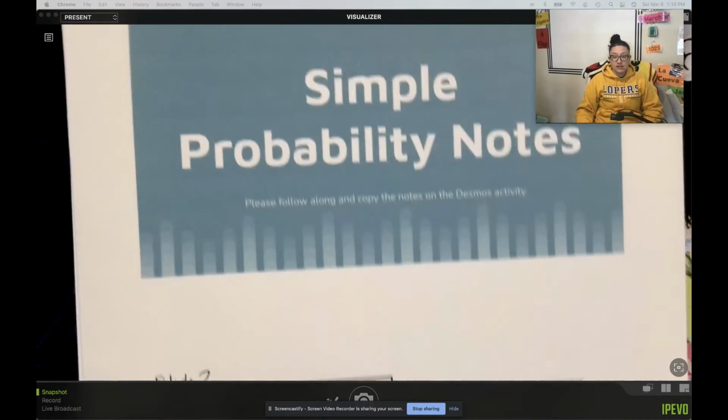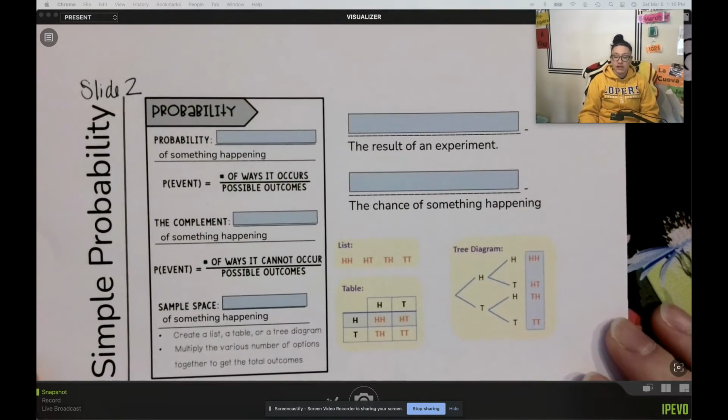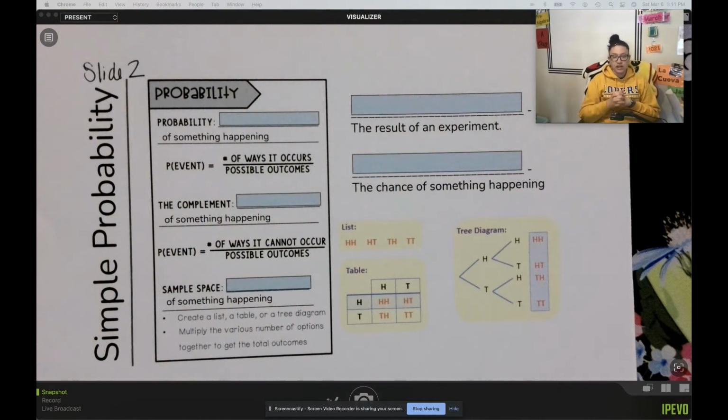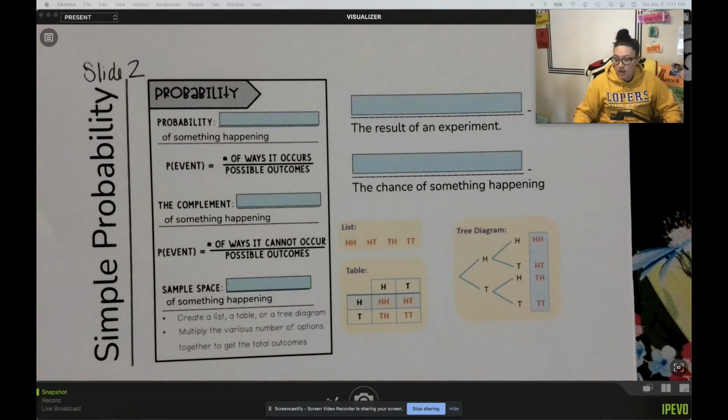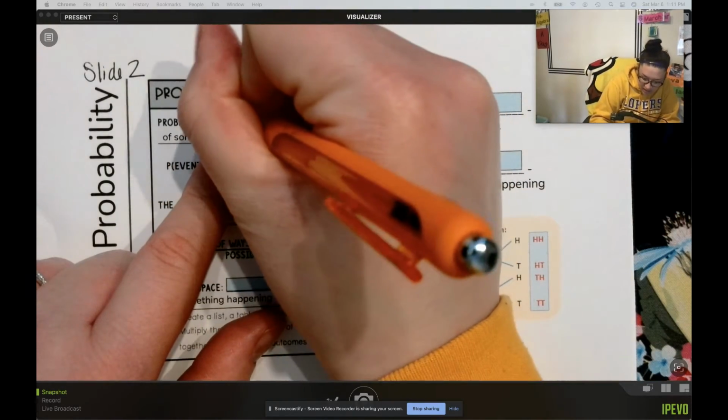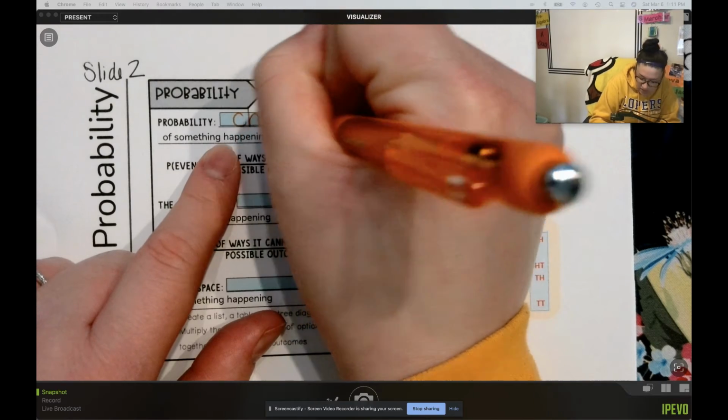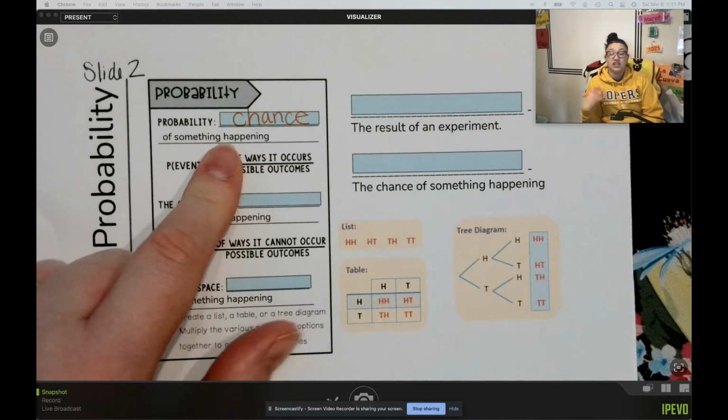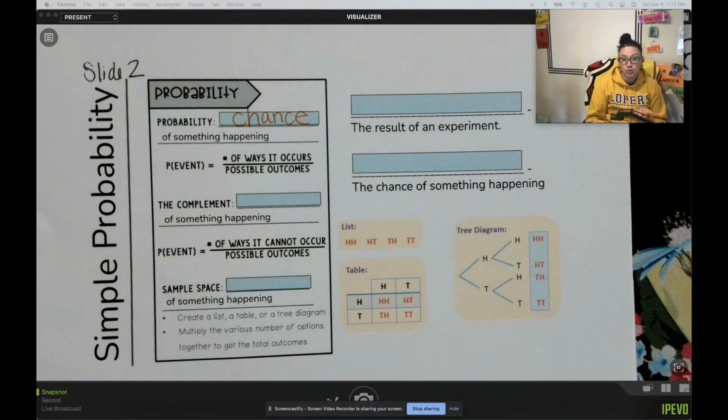So go ahead and move on to slide number 2 on either your Desmos activity or your Google Slides, whichever one your teacher gave you. And we're going to first go through some vocabulary. Probability. This is a word that you might have heard of before. The probability is just the chance of something happening. Like the chance of it raining, the chance of a team winning a game, the chance of you rolling a dice and it landing on the number 5, or flipping a coin and it landing on tails.